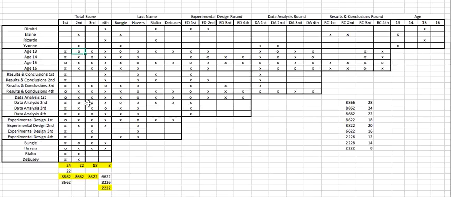All right, so let's see, maybe we'll look at the 14-year-old here. So the 14-year-old, we know is data analysis 4. We have that. We know that it is not RC 1 or 2. We have that. And it's ED 2. So go over this way, and we know that there as well.